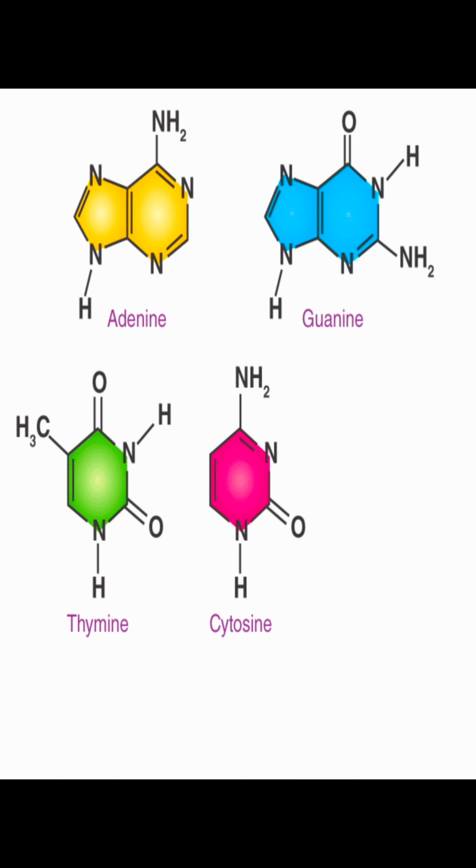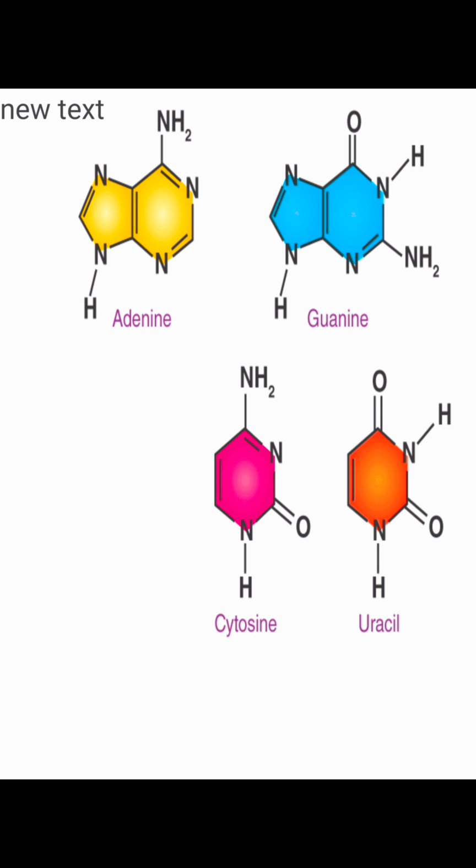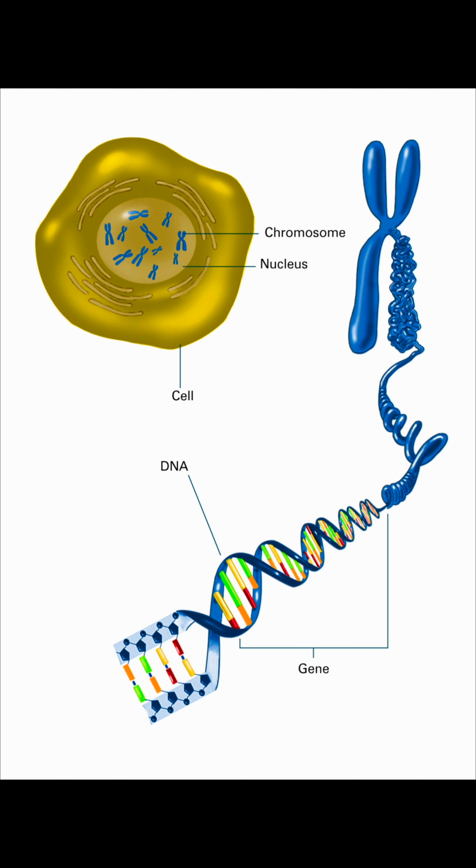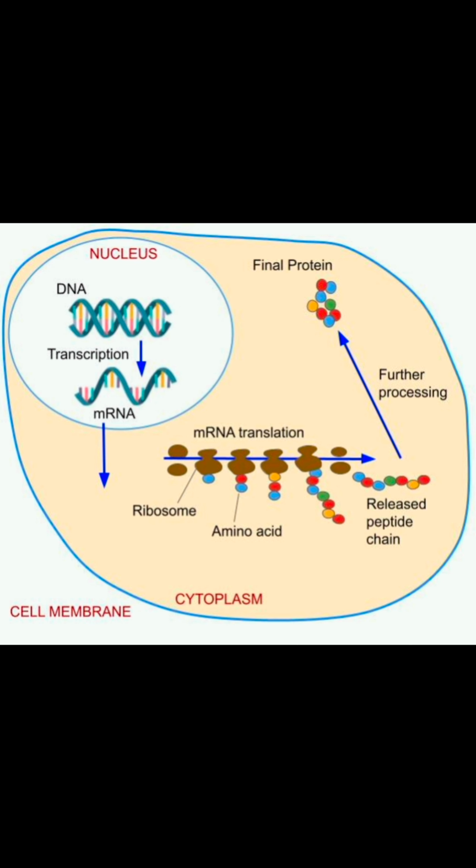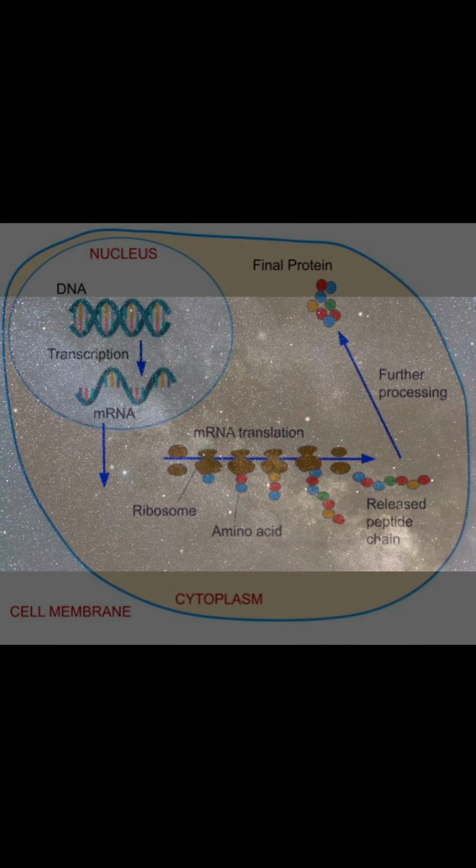In case of nitrogenous bases, DNA consists of A, T, G and C, whereas in RNA the nitrogen bases are A, U, G and C. Uracil replaces thymine in RNA. The location of DNA is mostly in the nucleus, whereas the RNA is generally found in cytoplasm or nucleus of the cell. So you now know the difference between DNA and RNA.